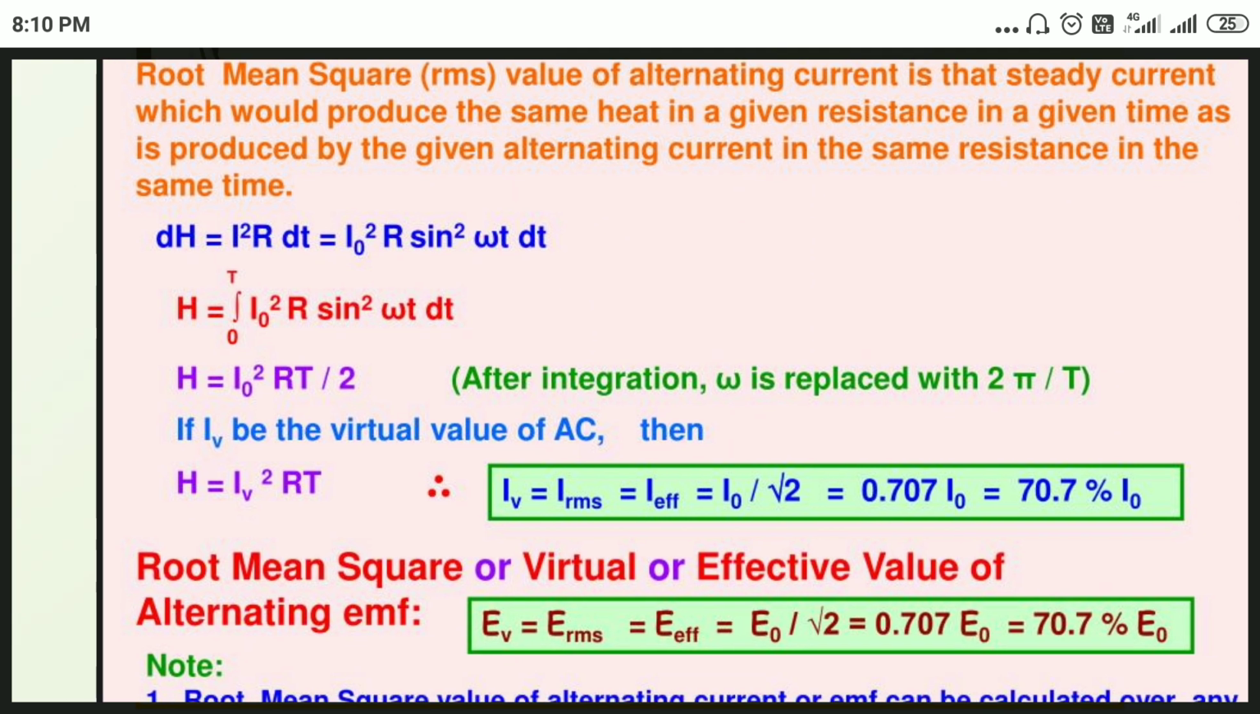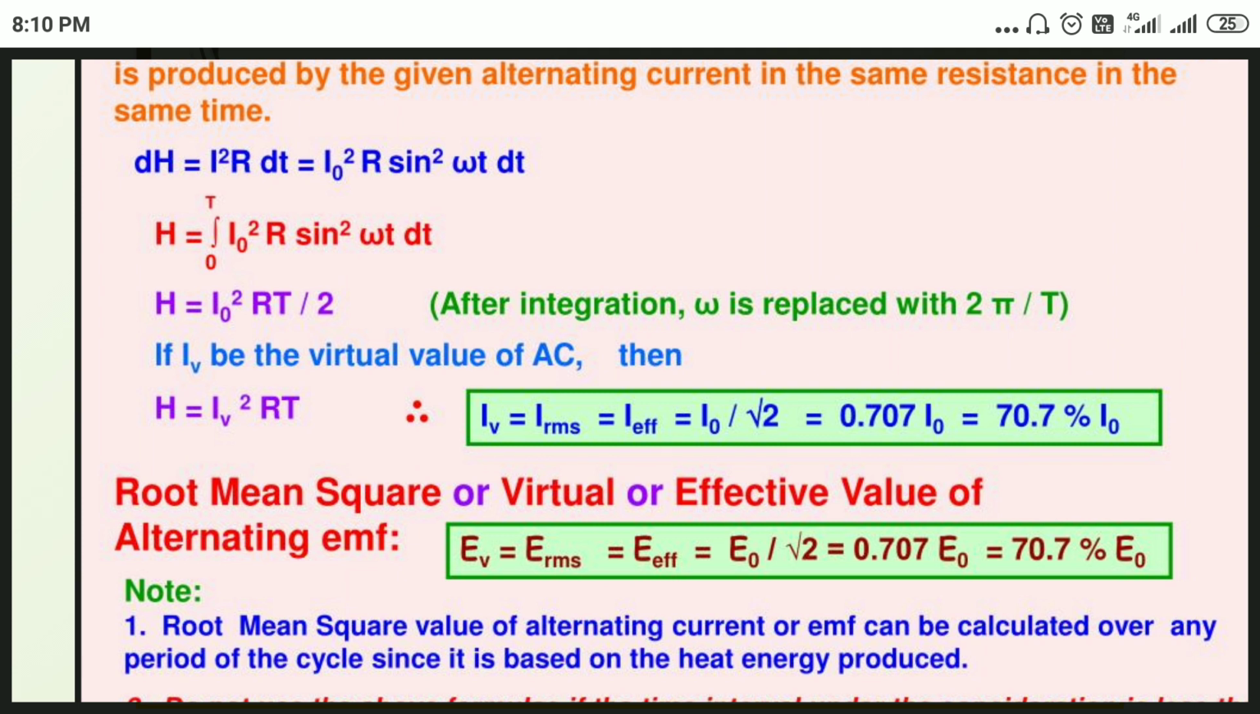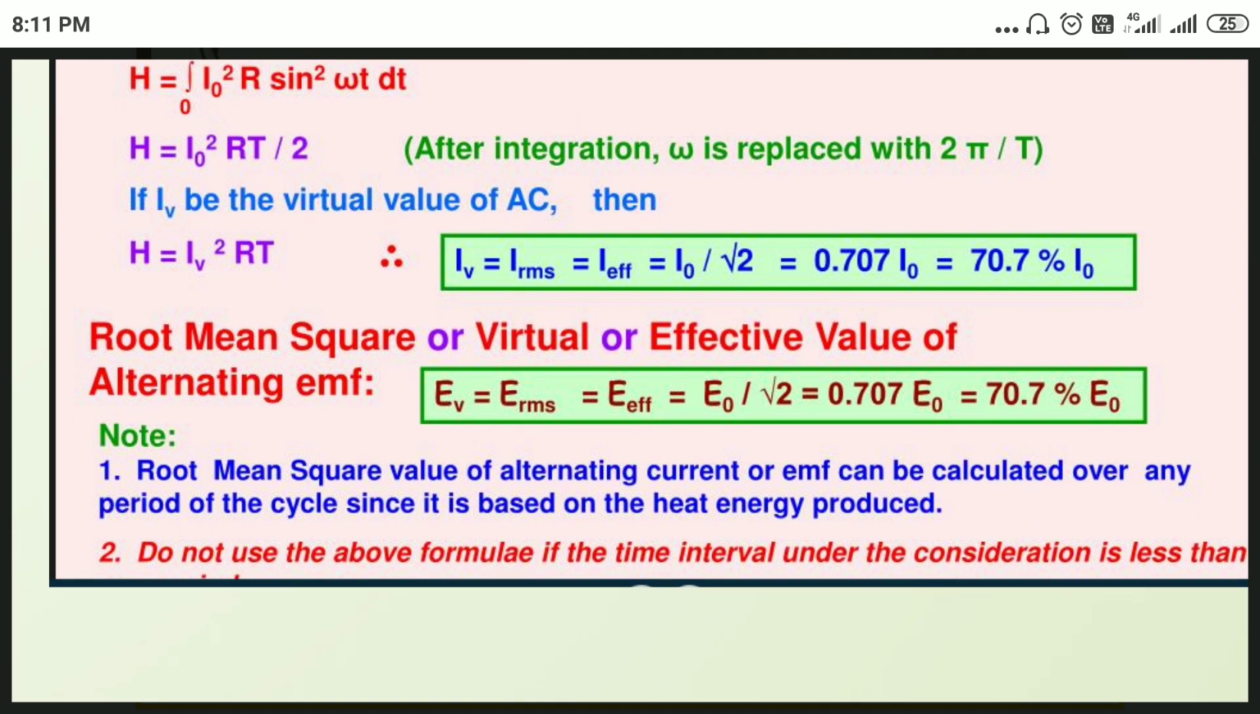So it can be expressed as I_RMS is equal to I naught divided by root 2. So we get 0.707 times I naught, or 70.7% of I naught. Similarly, the root mean square, virtual or effective value of alternating EMF is also 70.7% of E naught. The root mean square value for alternating current or EMF can be calculated over any period of a cycle, since